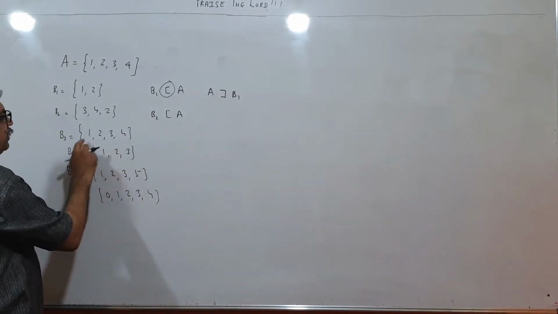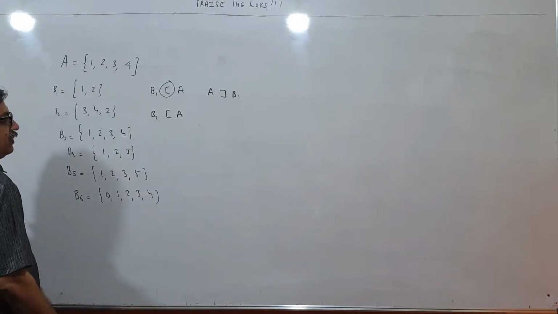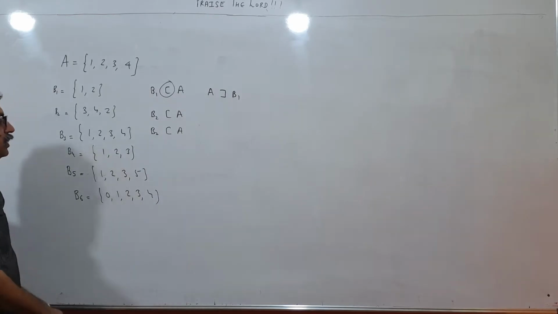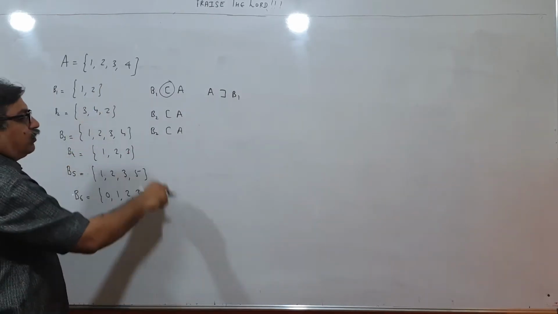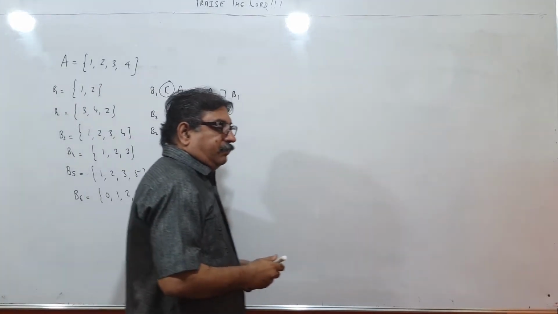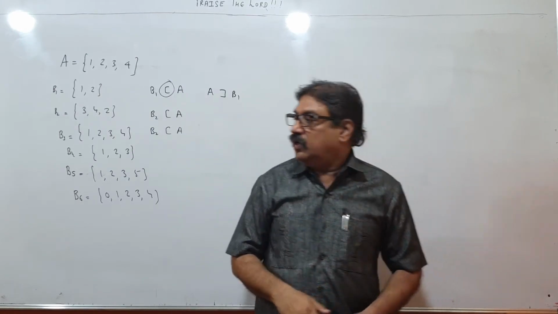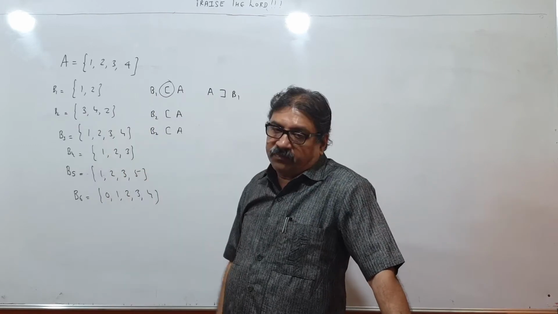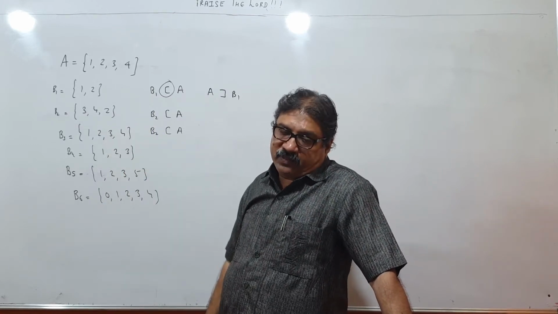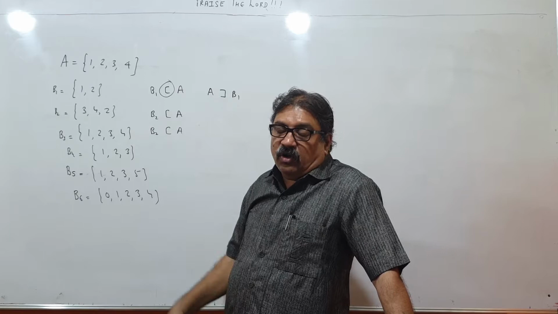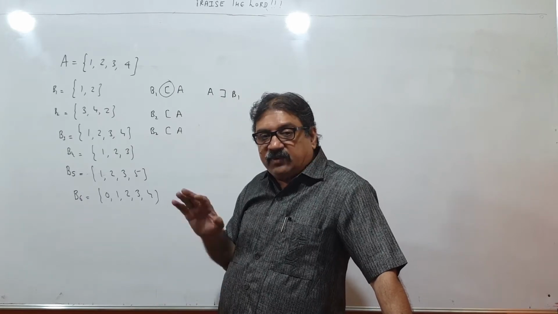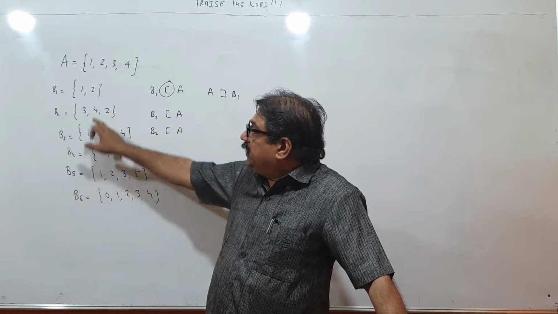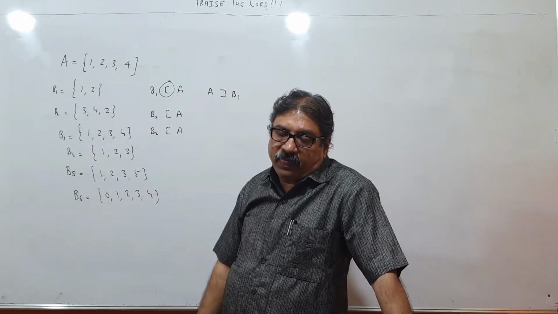Are elements of B3 present over here? Yes. So B3 is a subset of A. Now children, you can see B3 and A are equal sets. But still I will call it a subset because all elements of B3 are present in A. Therefore it is a subset, but it will not be called a proper subset, because B3 and A are equal sets.